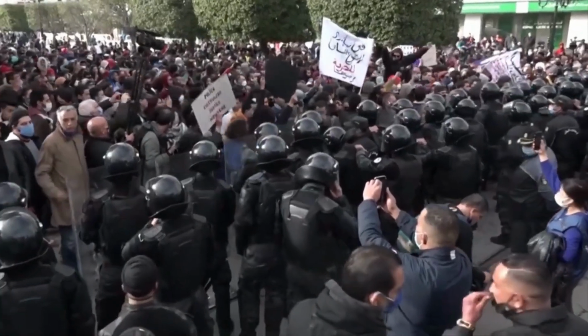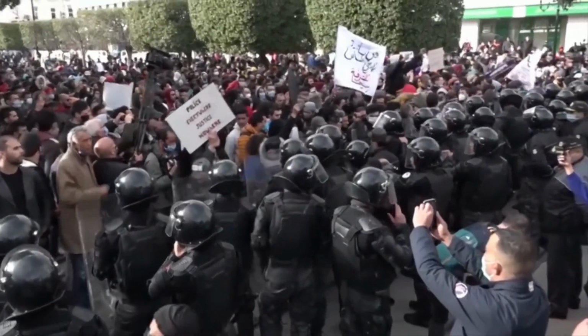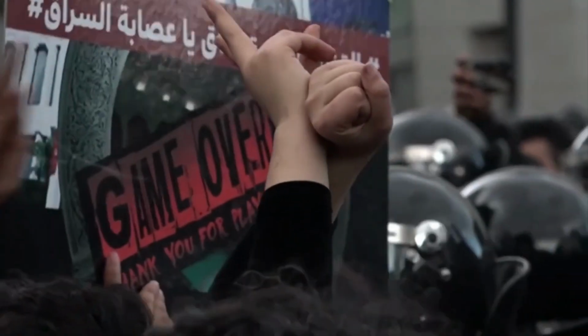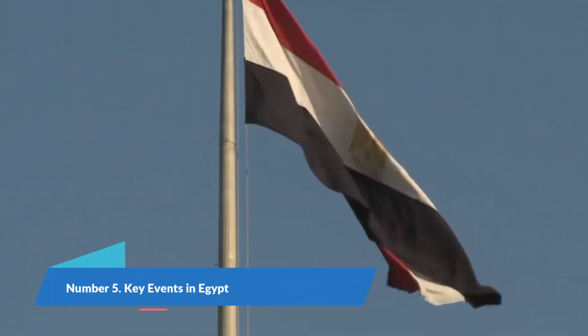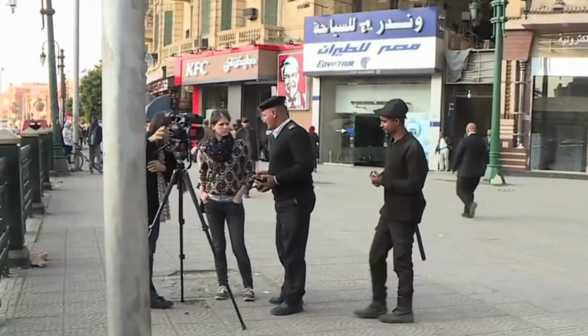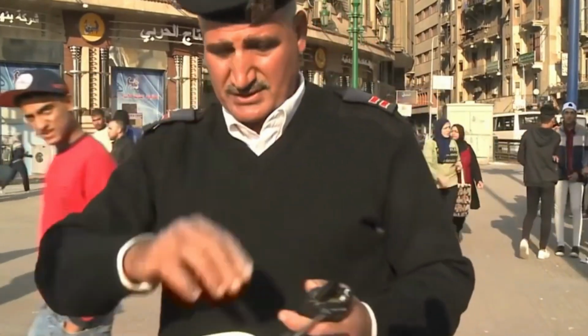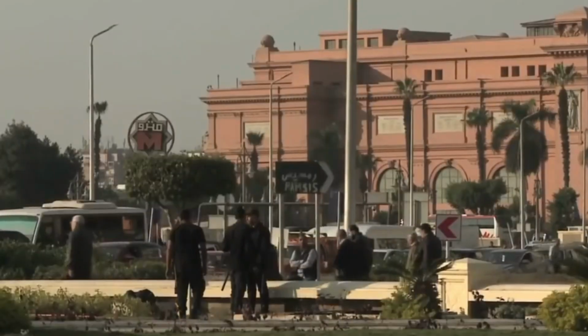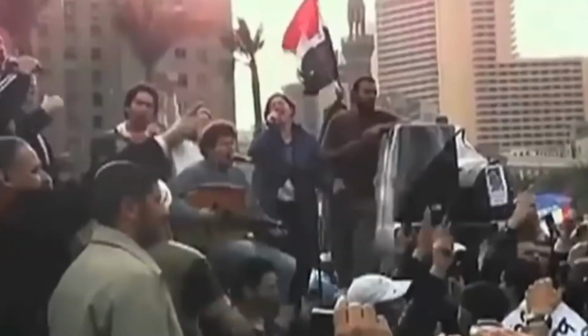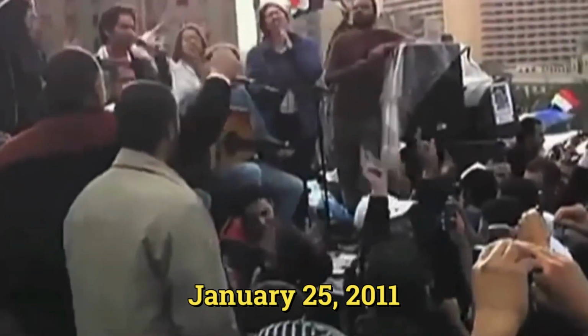The Arab Spring demonstrated the strength of mass mobilization against repressive governments and the ability of contemporary communication platforms to enable collective action. Number 5. Key events in Egypt. Tahrir Square became a famous symbol of protest against dictatorship, and Egypt emerged as one of the key Arab Spring battlegrounds. Driven by widespread issues like poverty, political repression, and police brutality, the protests started on January 25, 2011.